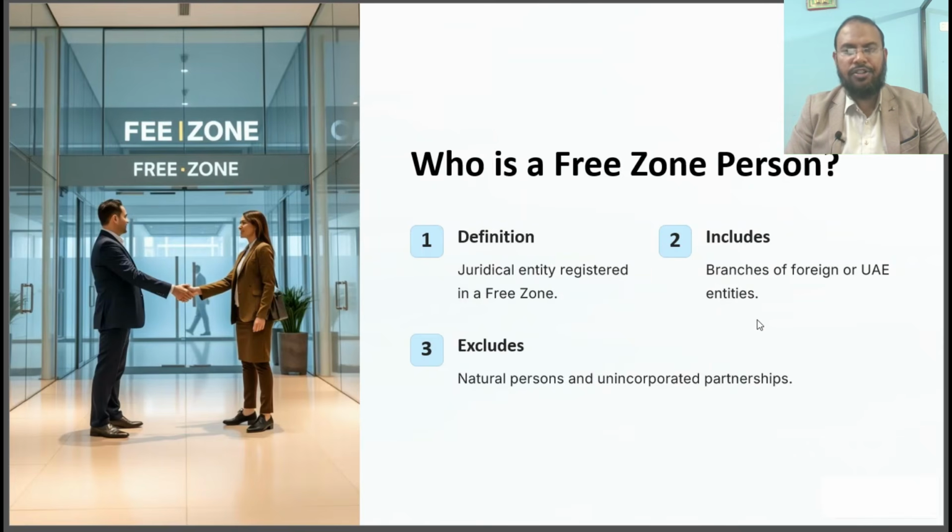Further, here we will understand who is a free zone person. A free zone person is a juridical person registered in a free zone. This includes branches of foreign or UAE entities, but they should be registered in the free zone. Branches must be registered in the free zone, then they can be considered a free zone person. This excludes natural persons and unincorporated partnerships.